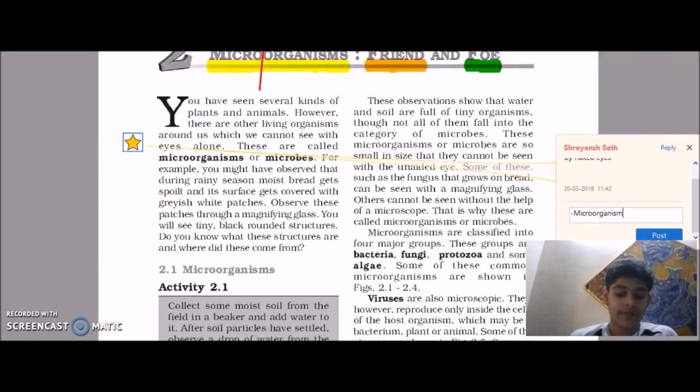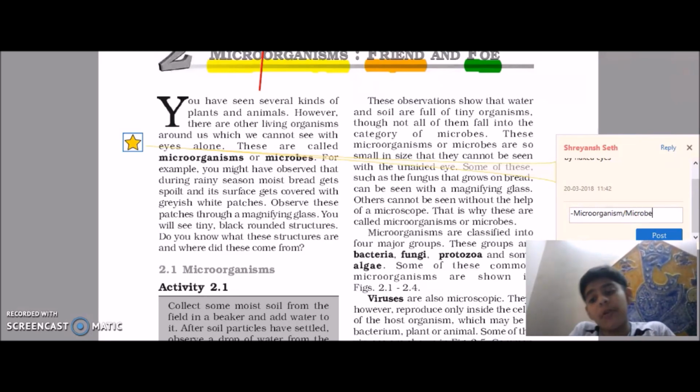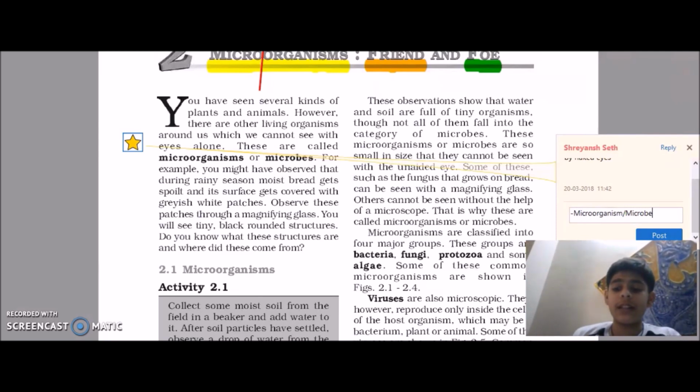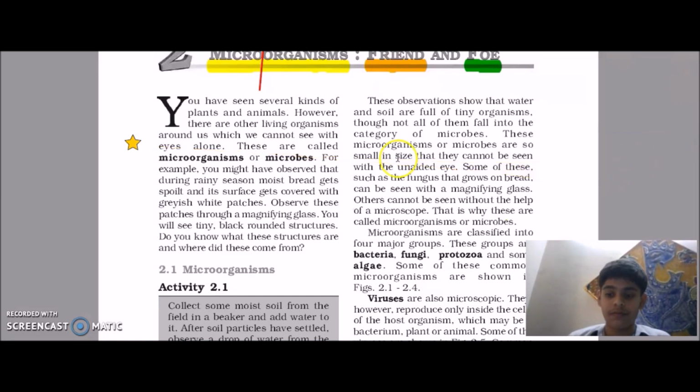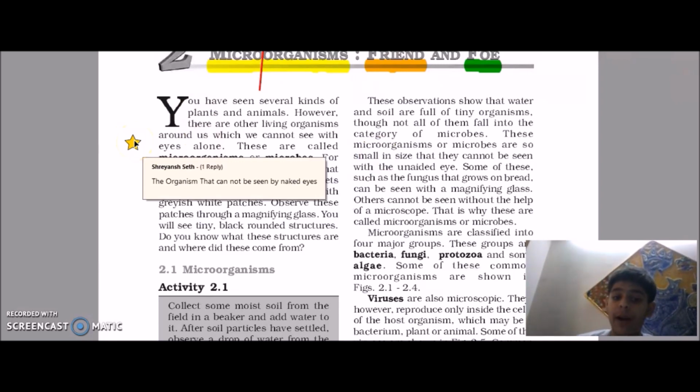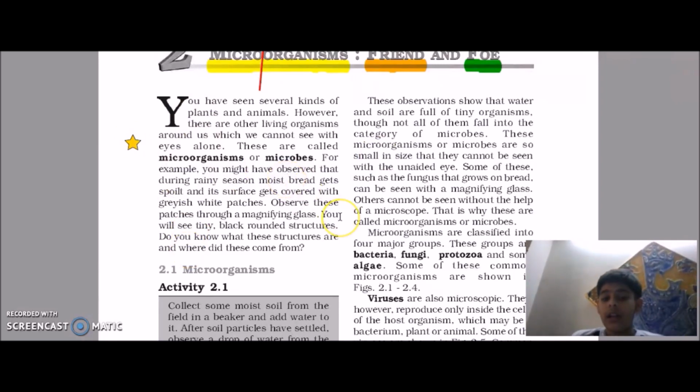You could also say microorganism or microbe. In this chapter I will say both microorganism and microbes. There's not a big difference. So let's continue. Just remember the meaning of microorganism. Microorganisms are extremely small. They can't be seen by naked eyes.